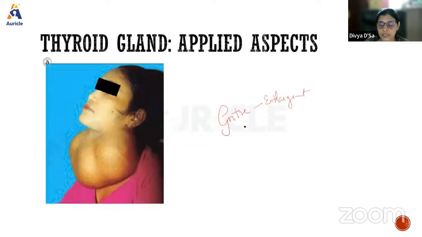Hypothyroidism is where the thyroid hormones are at a lower level, and then there is hyperthyroidism. The common thyroid malignancy is less malignant. It is not a very aggressive malignancy, so it can be removed completely, and there is a good prognosis.